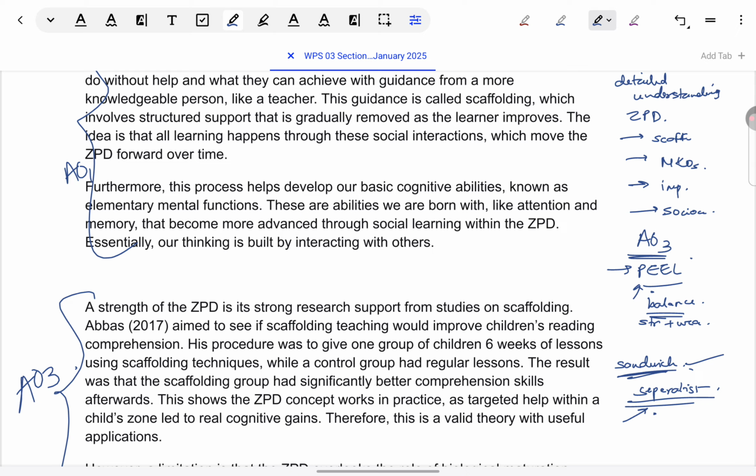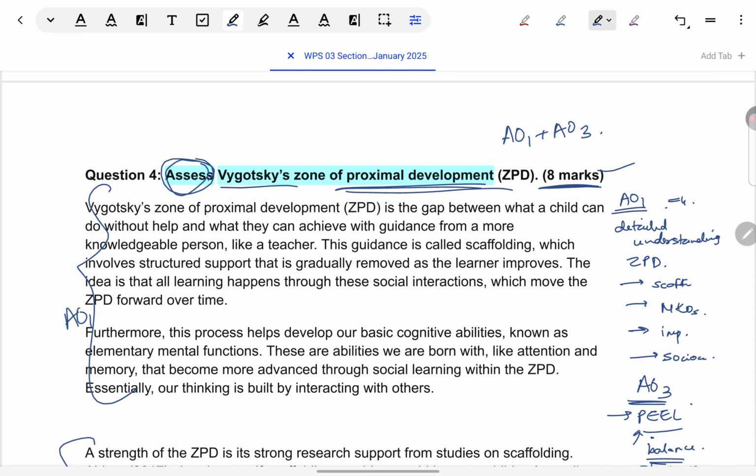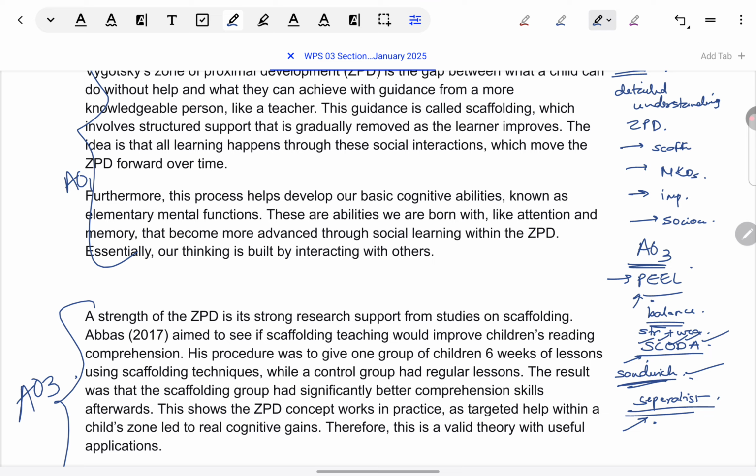What points can you give for evaluation? SCORDA. I've covered SCORDA in one of my membership videos. Again, I'll show you: SCORDA is supporting evidence, credibility, other explanations, debates, application to everyday life. It's a theory, it's not a study, so we can't take GRAVE as such, so we can take SCORDA to think of evaluation points. Preferably, I hope you have your essay outline ready for Vygotsky. It's a popular topic. You should be anticipating it and you should have an essay outline of what you would cover if this is being asked. But if you don't, on the spot, if you need to improvise and write your answers, SCORDA will help you to think of possible points.